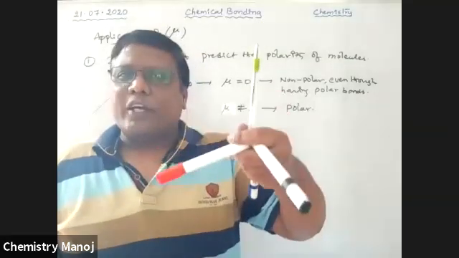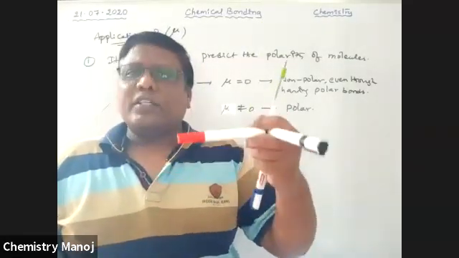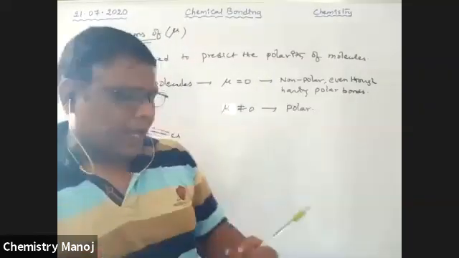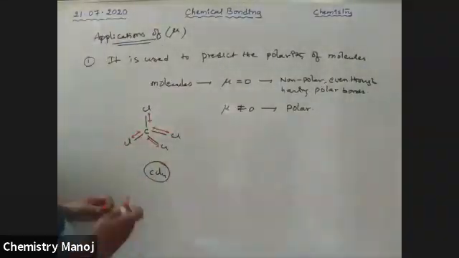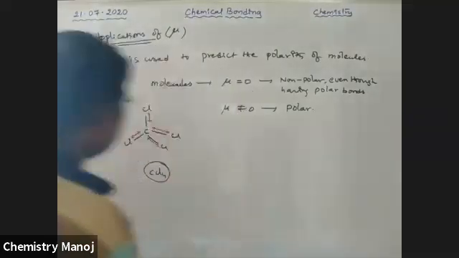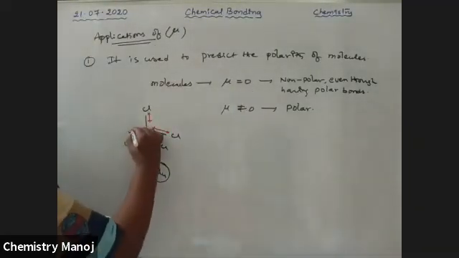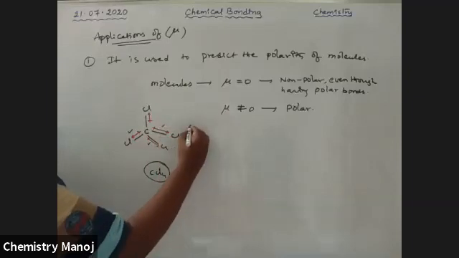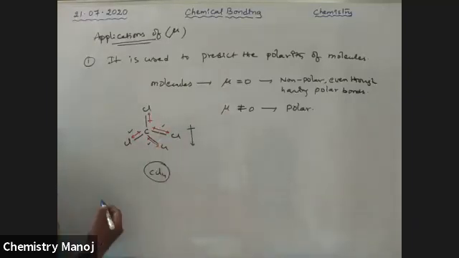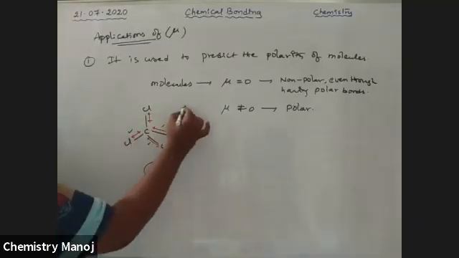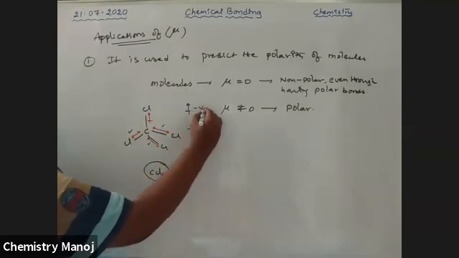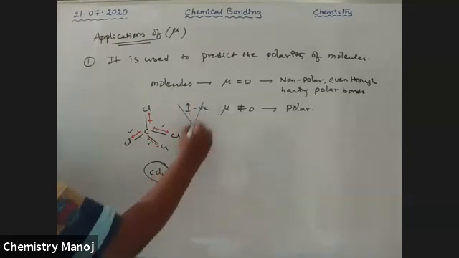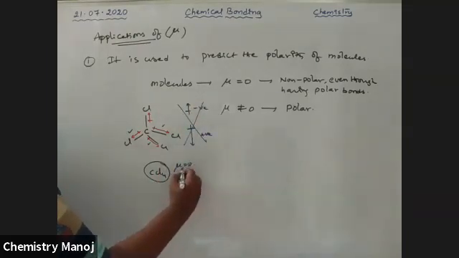So did you catch my points, my dear boys? Did you catch the concept? So here I am writing the resulting direction. This one, the resulting direction is the down direction. Now chlorine is in the upward direction. One is positive, the other is negative. This one is cancelled, mu is equal to 0.